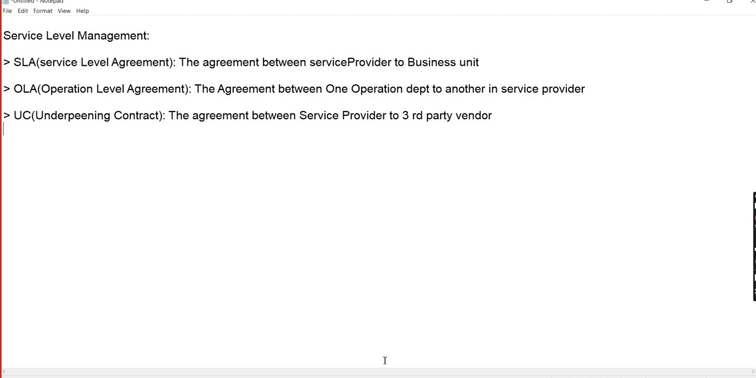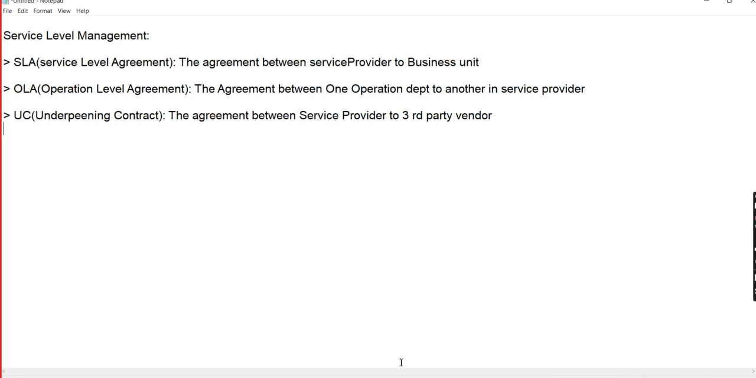So these three agreements will be maintained in our SLM. The SLM gives you the timeline, that means the time management: how long it will take to resolve the issue. That is maintained well with the help of these three types of agreements. If you do not resolve the issue within the timeline in this agreement, then you must pay some fine to the business unit. So the service provider will pay the amount to the business unit if they are not providing a good service.